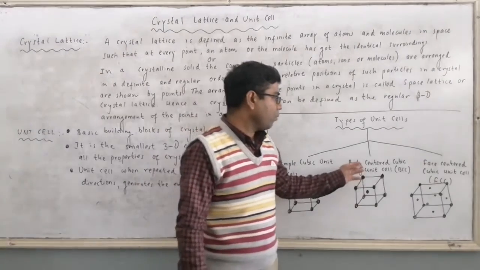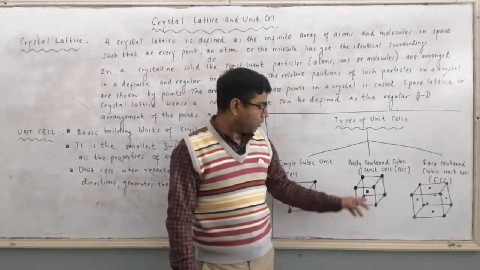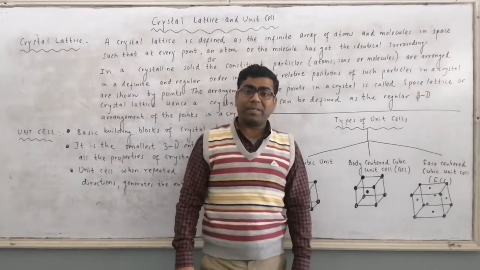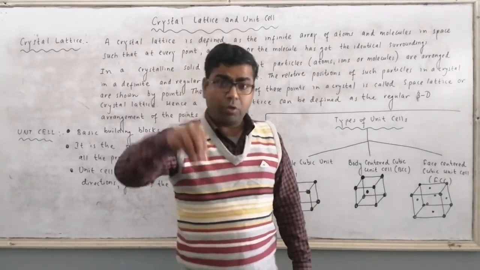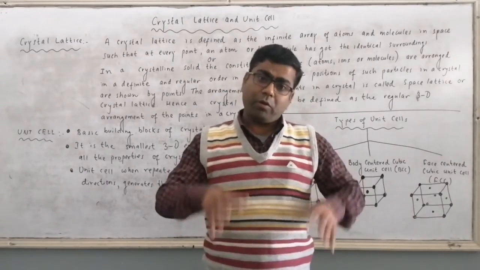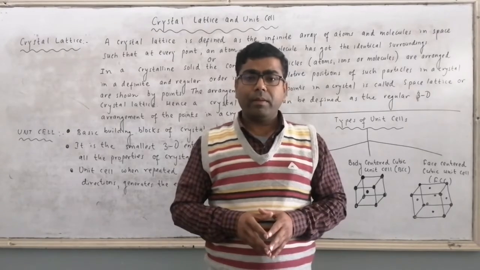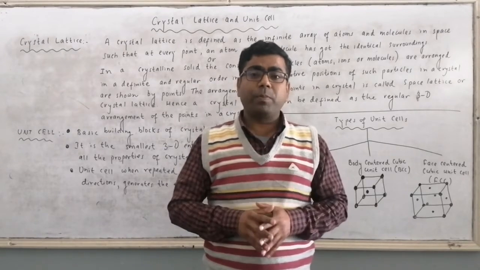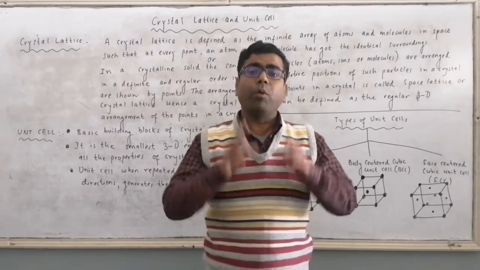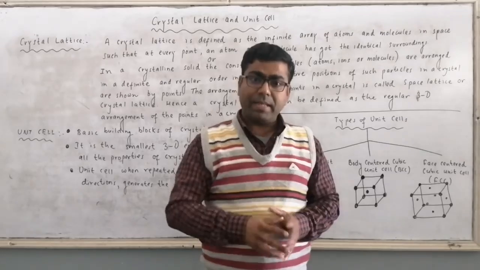Then we have the next one, body centered cubic unit cell. The atom or the particle is present at the center of the cube, the body center of the cube. It means it is a part of that unit cell only. So whenever a particle or atom is present at the body center, it contributes 1 to that unit cell.